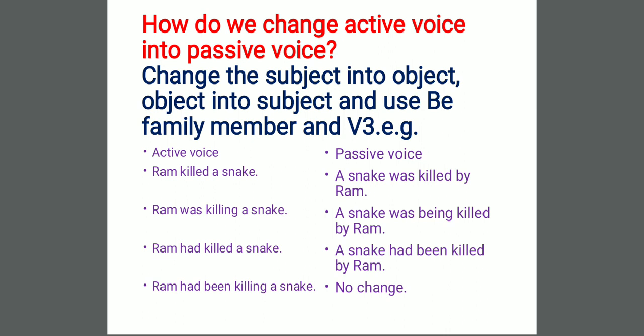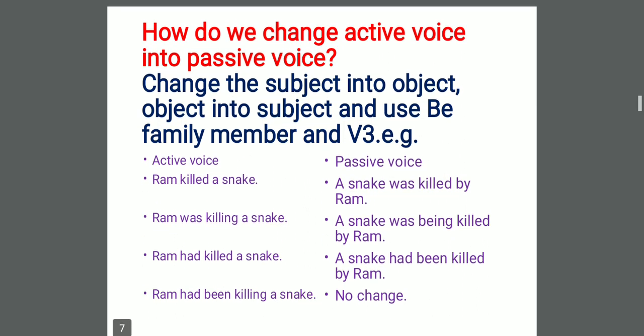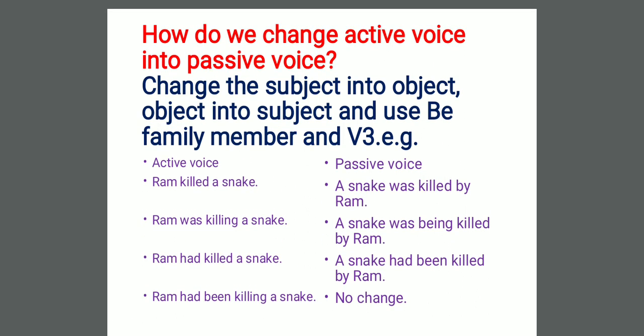And dear students, the next sentence is Ram had been killing a snake. This is past perfect continuous tense, and this is not changed into passive voice. So in this way we have learnt how to change past tense active voice into passive voice.